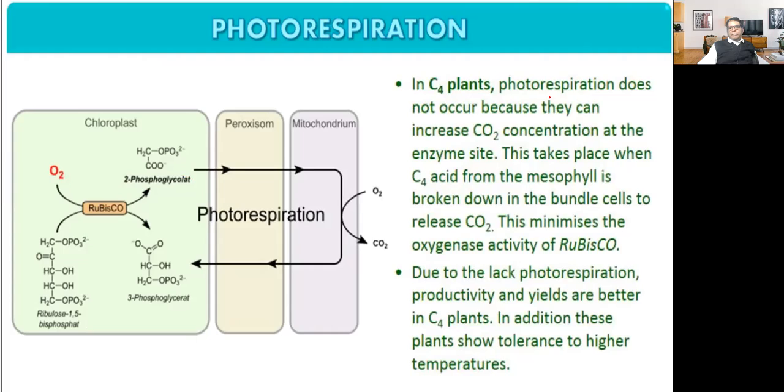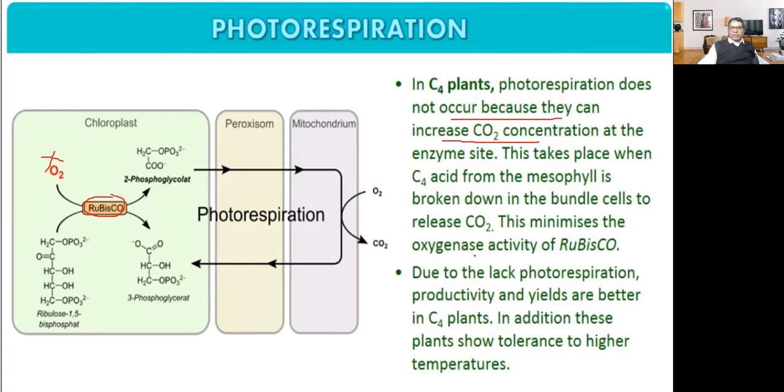In C4 plants, photorespiration does not occur because they can increase carbon dioxide concentration at the enzyme site. Therefore, Rubisco will never bind with oxygen. This takes place when the C4 acid formed in the mesophyll is broken down in the bundle sheath cell to release carbon dioxide.